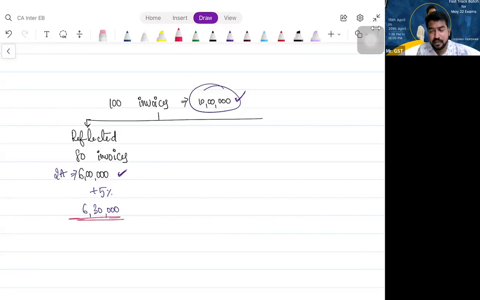Is that clear? Yes, sir. So can I claim 6 lakh 30 now? Yes, it is not going beyond my eligible amount. My eligible is 10 lakhs, ma, but there it is reflecting only 6 lakhs. So the lawmakers are giving me 5% variation, which is fine. You can claim. But I can get the 3 lakh 70,000 when they file.